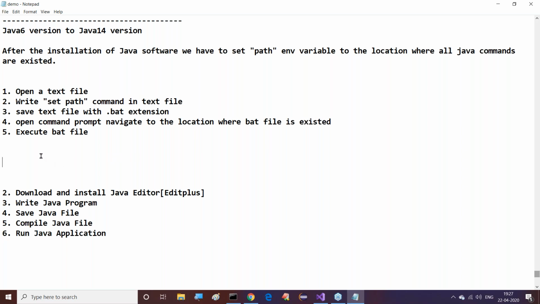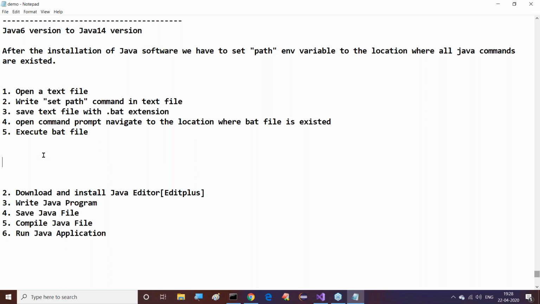Which one is better now? My preference is always the latest version. Now I can say Java 14 is better. New concepts are available, but depending on our requirement, we have to use it. So our main focus is on all versions. My approach is, right from Java 6 onwards, I'm going to teach the concepts. If there are any changes in the language, I will immediately point them out. I'm going to cover up to the 14th version.